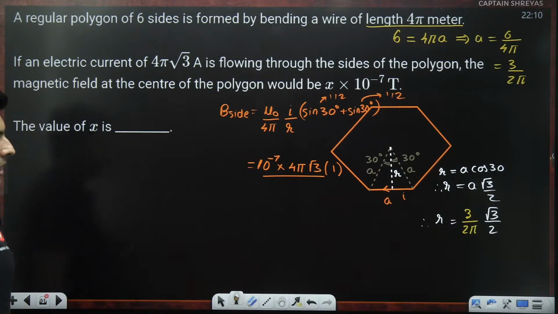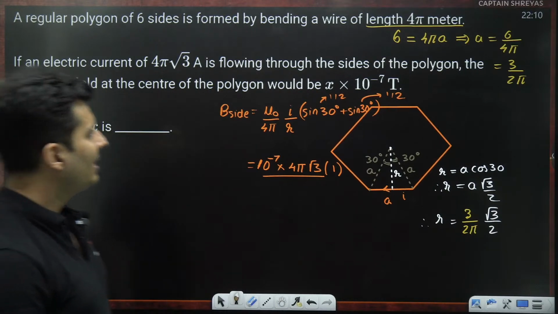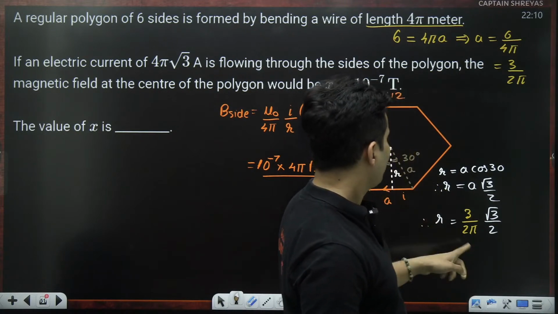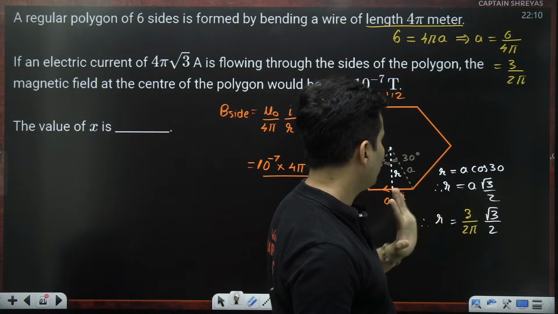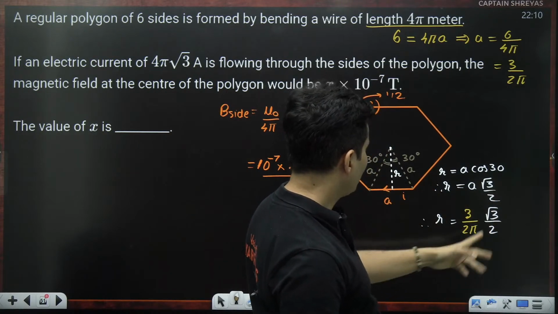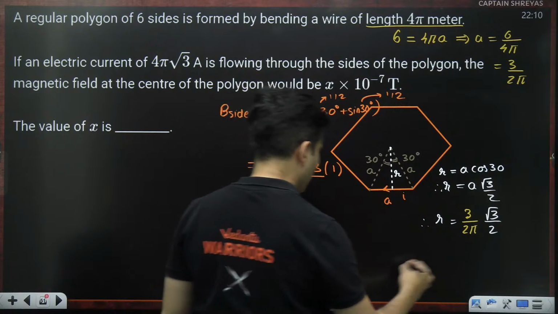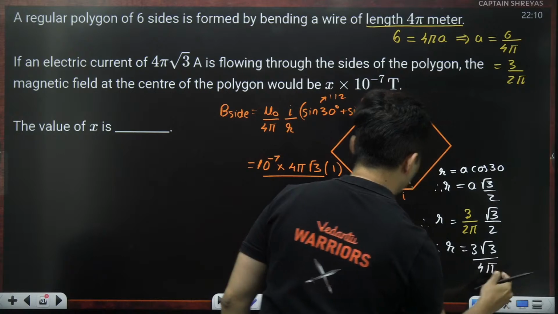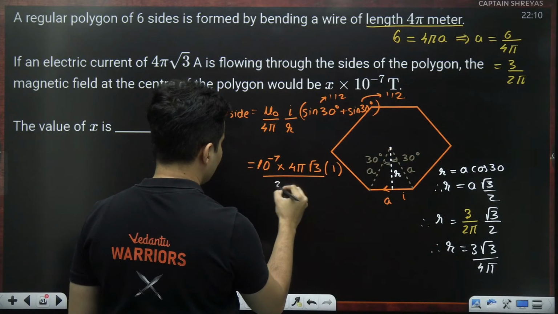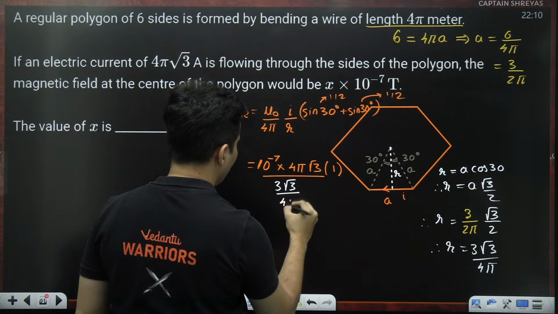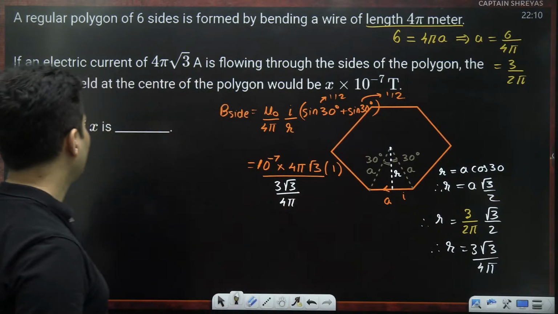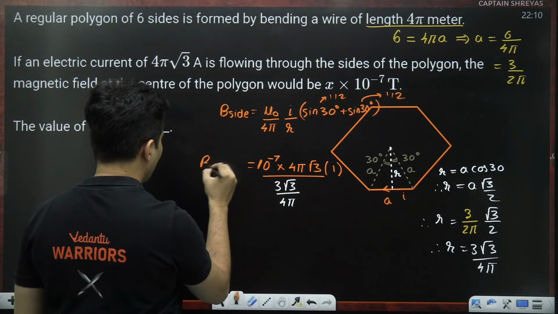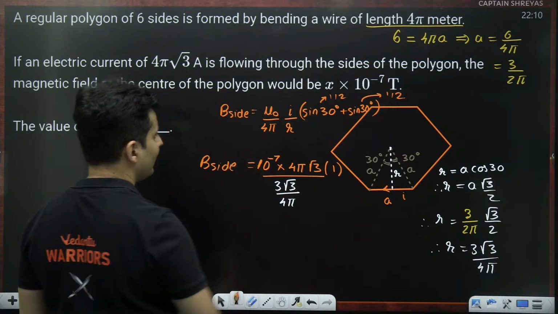Is that correct? Yes. Your A is nothing but 6 by 4 pi. 6 by 4 is 3 by 2. So put A as 3 by 2 pi. Root 3 by 2 is as it is. Okay. Now you just have to write R as 3 root 3 by 4 pi. Now just substitute that R as 3 root 3 divided by 4 pi. So that is the magnetic field due to one side.